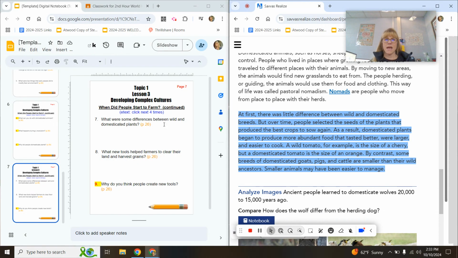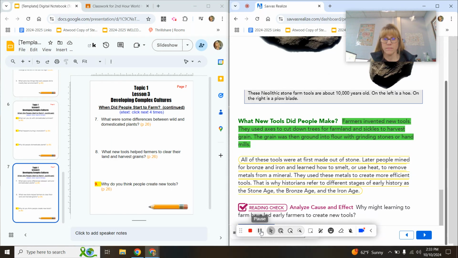All right, again, what were some differences between wild and domesticated plants? You'll find that answer in this blue highlighted paragraph. All right, let's move on to number 8. What new tools helped farmers to clear their land and harvest grains? You will find that answer in this short green highlighted paragraph.